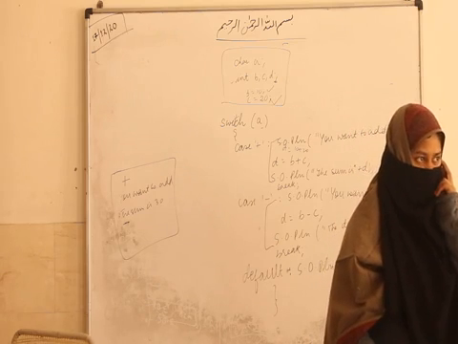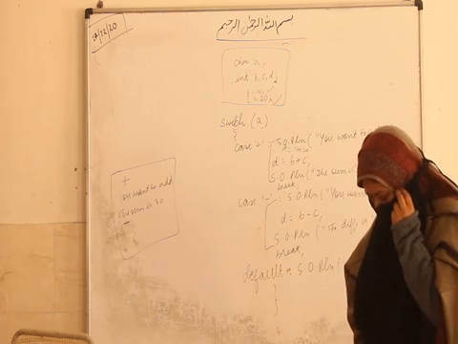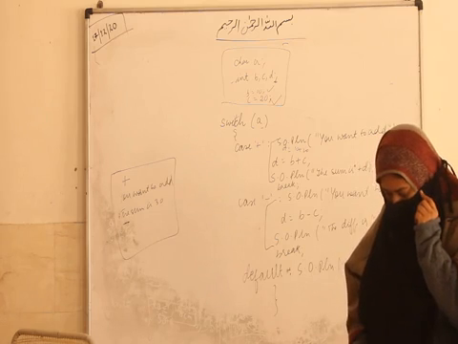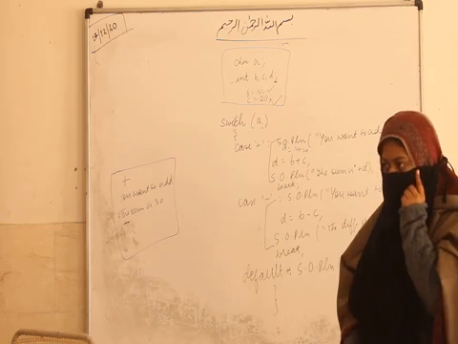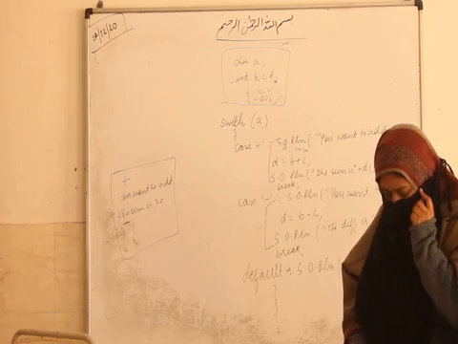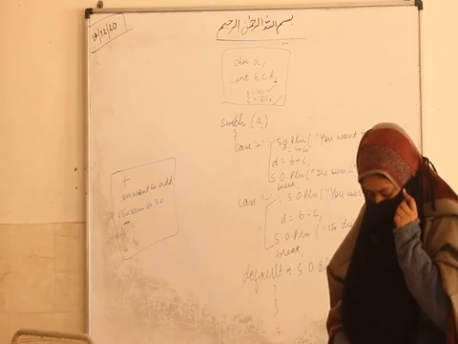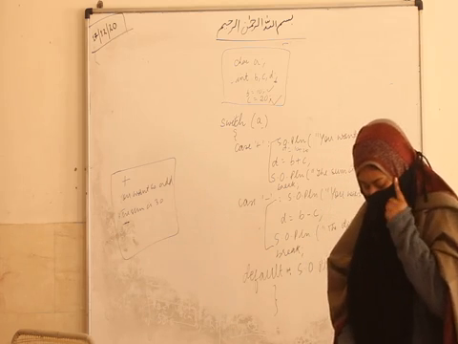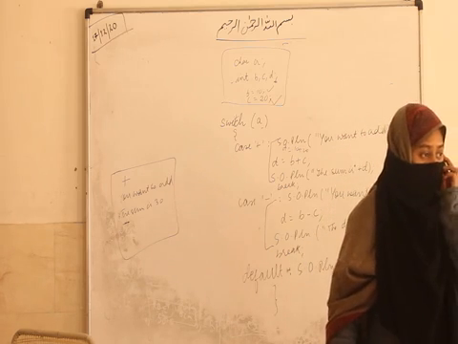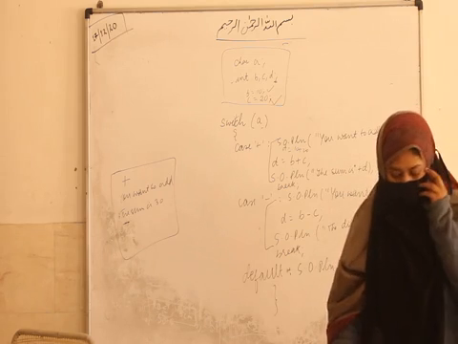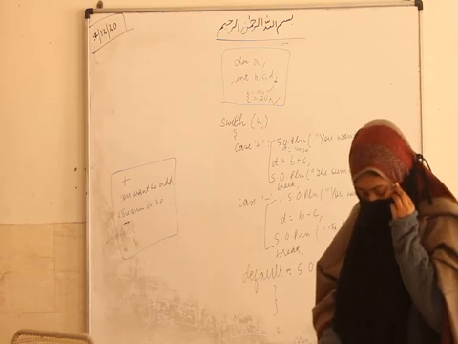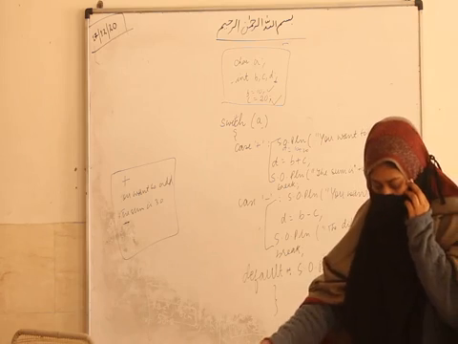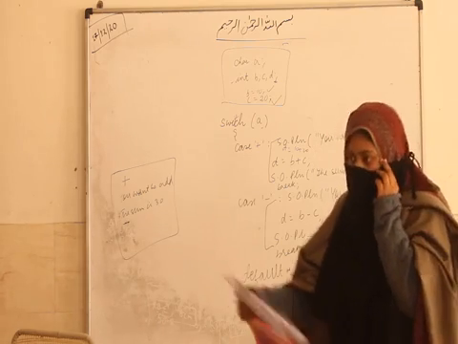No. You have a book with you? You have a book? You don't have? You don't have a book? Then how do you do it? You girls have a book? You both have a book? You take from here. Open page number 78. You buy this book, okay?